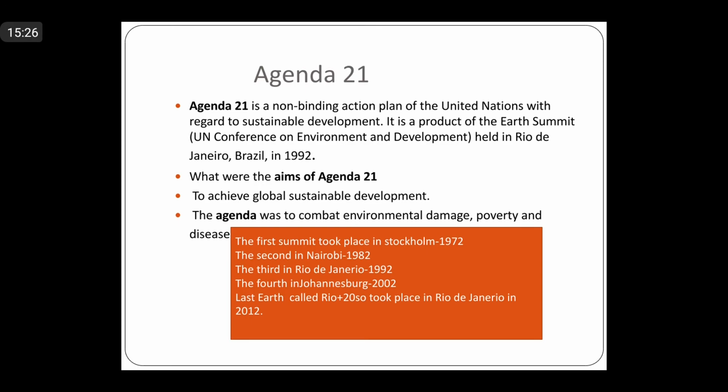And what were the aims of this Agenda 21? To achieve global sustainable development, and to combat environmental damage, poverty and diseases through global cooperation on common interests, mutual needs and shared responsibilities among the heads of the different countries. We should fight together against all the problems related to environment and ecology.